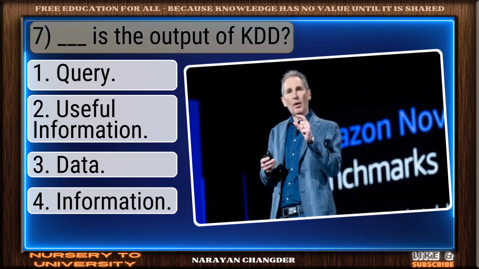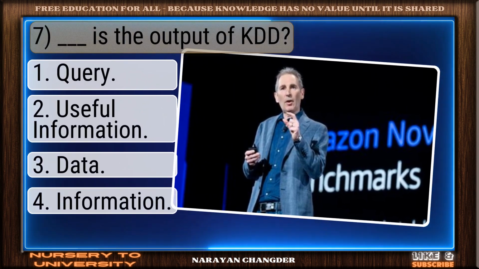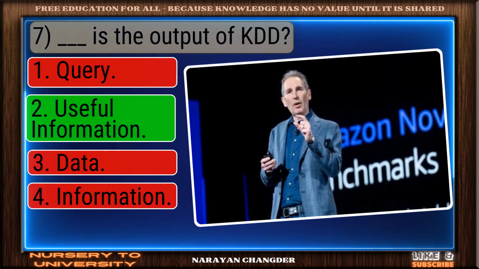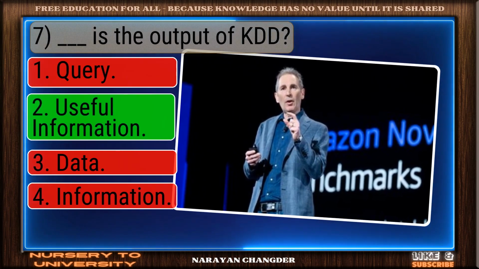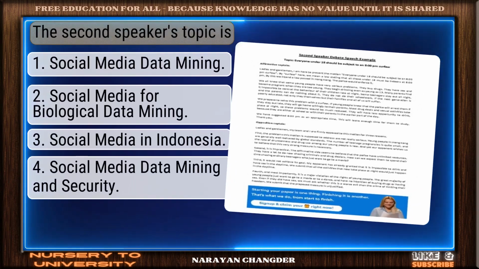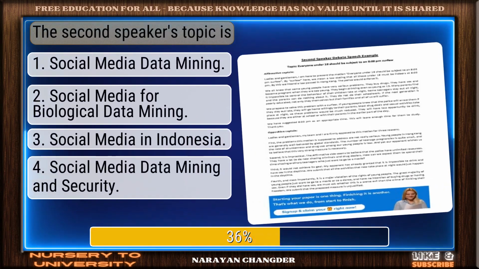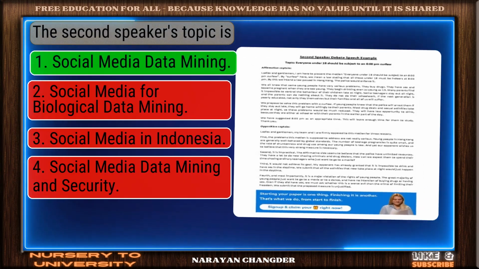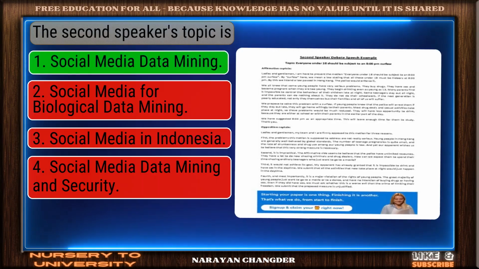Question number 35. Dash is the output of KDD. Bravo. Useful information is the answer. Question number 36. The second speaker's topic is. Smart move. Social media data mining is an accurate answer.